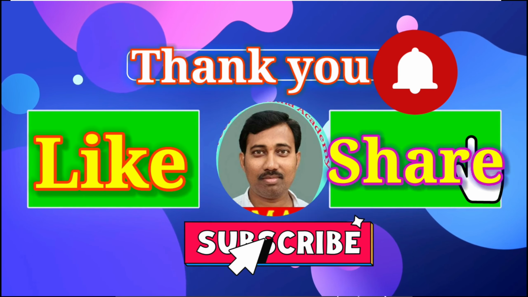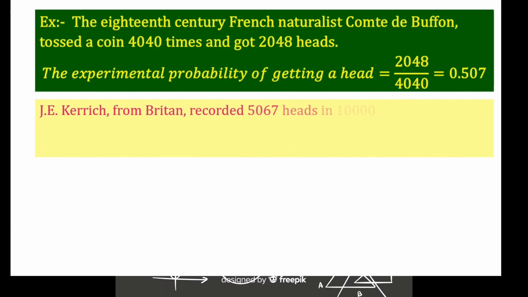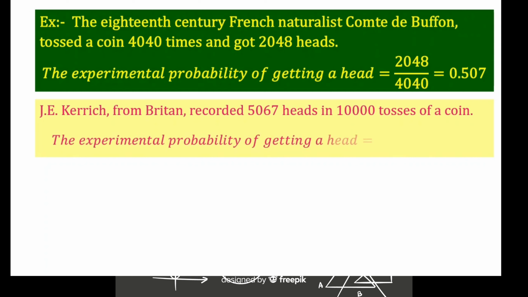0.507. Another scientist, J. E. Kerrich from Britain, recorded 5067 heads in 10,000 tosses of a coin. The experimental probability of getting a head is 5067 by 10,000, that is equal to 0.5067.